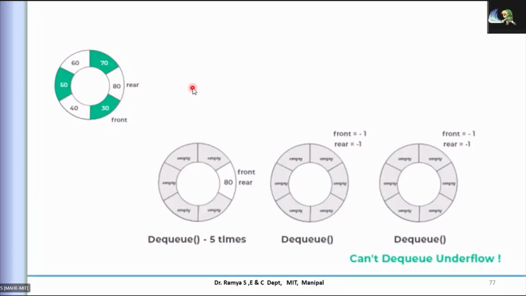We are just changing your array pointer, where pointers are being moved, but we are not referencing backwards. We don't have that facility in a linear queue. But in a circular, we can come back to the first initial position.